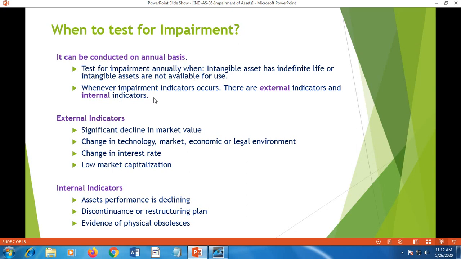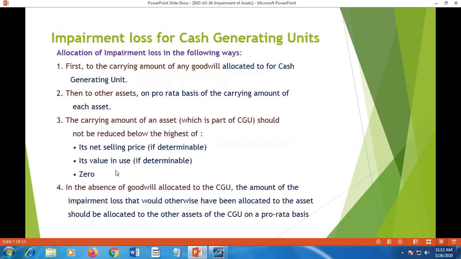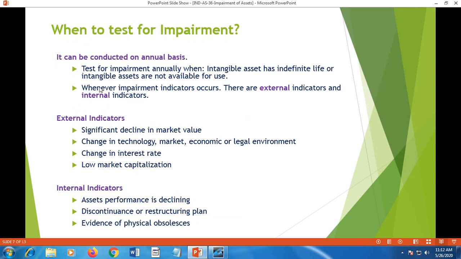Whenever impairment indicators occur, that means when a test of impairment is necessary, there are external indicators and internal indicators that should be seen with reference to the asset. Then external indicators. What are the external indicators? Significant decline in market value.